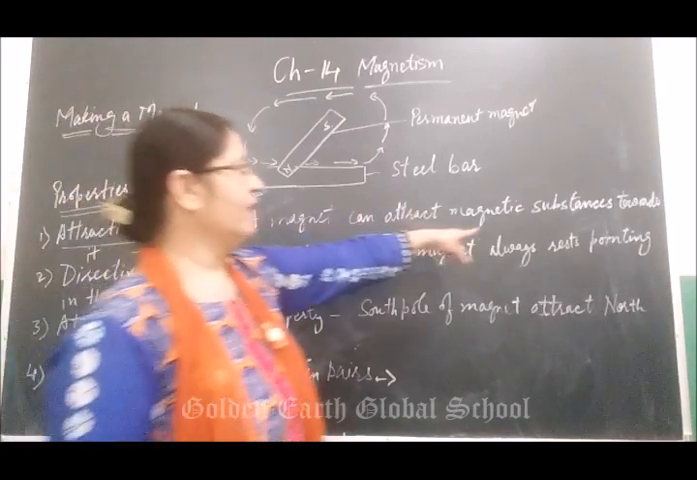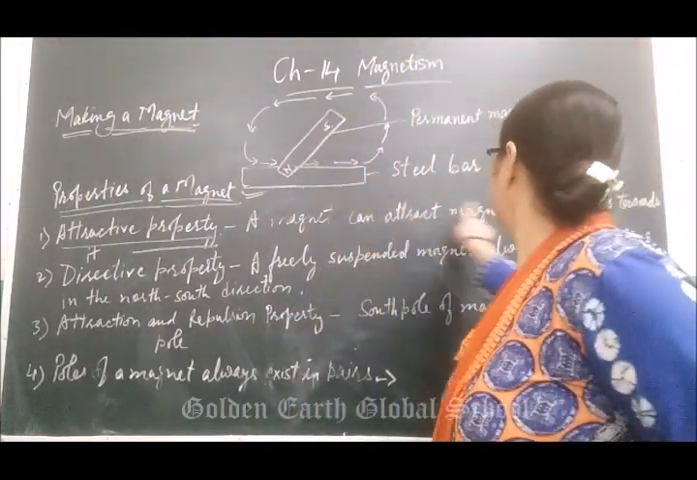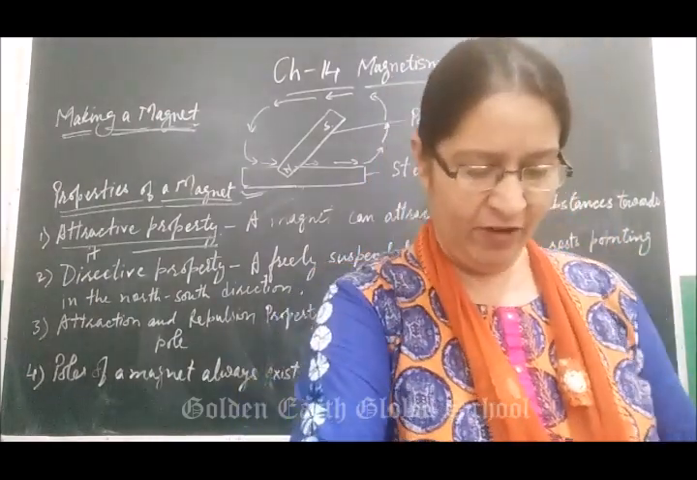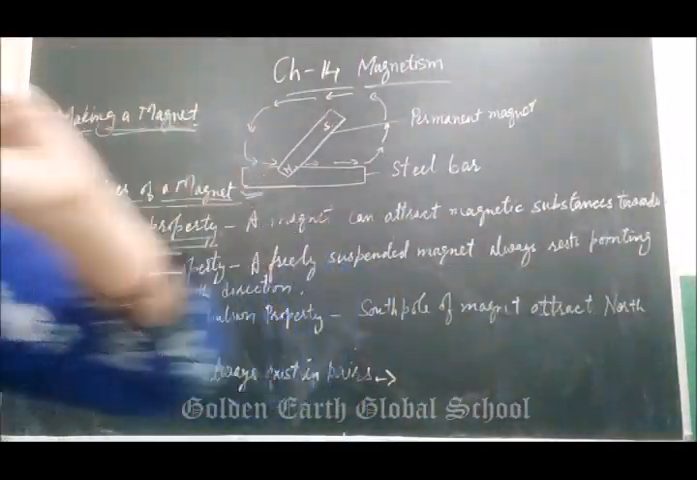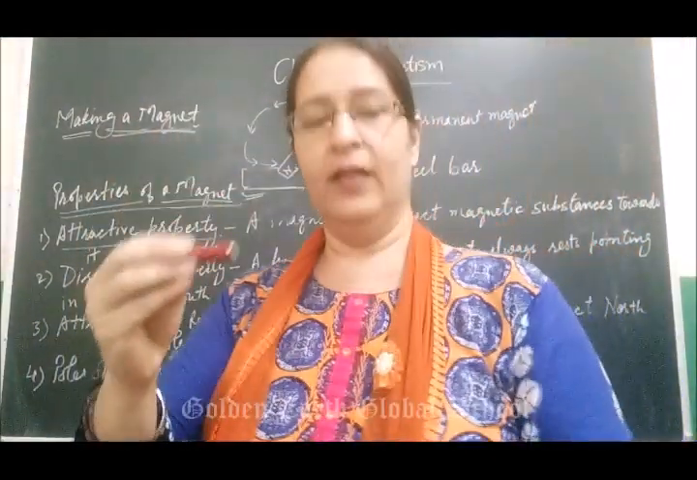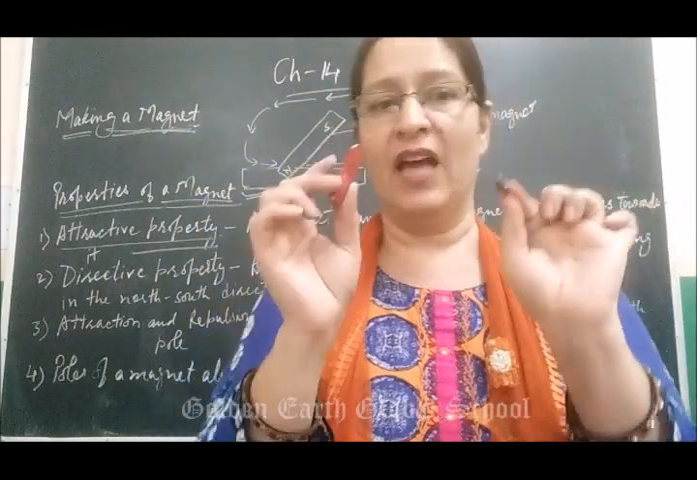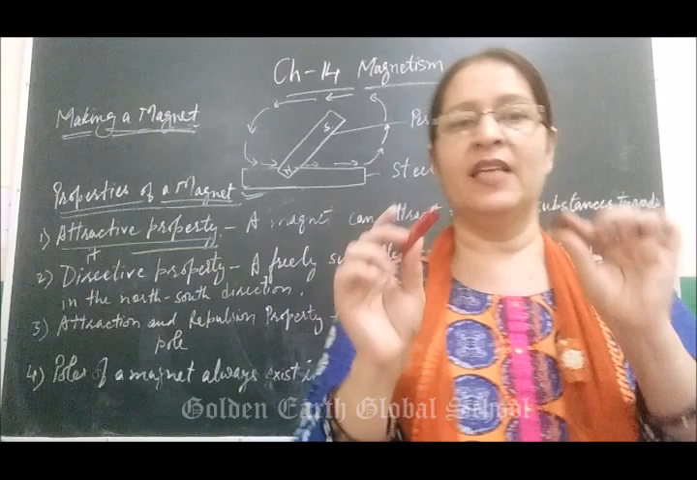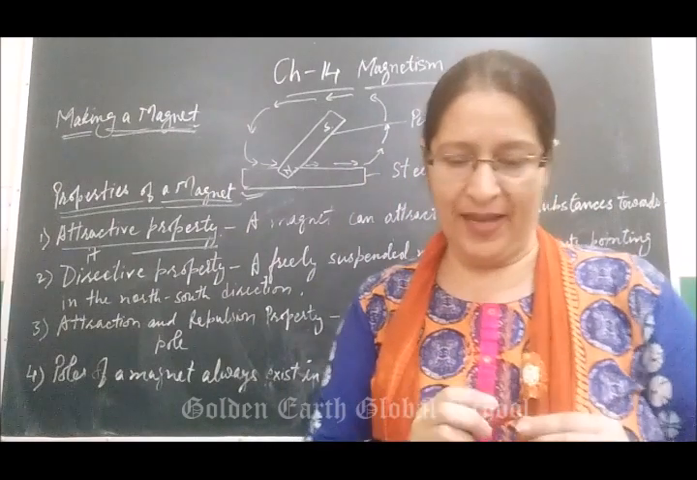A magnet can attract a magnetic substance towards it. This is called the attractive property. If I have a magnet and this is an iron product, it will attract it. Why will it attract? Because it has a force which will attract the iron object, meaning magnetic substances: iron, nickel and cobalt. This is called the attractive property of a magnet.